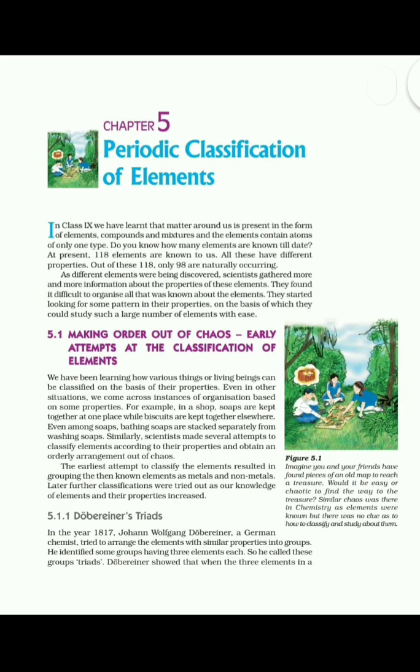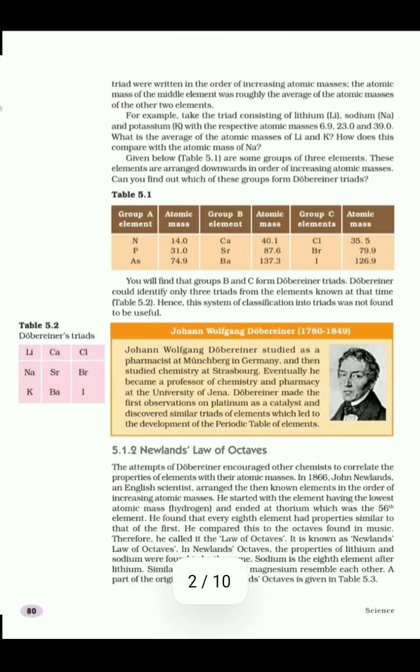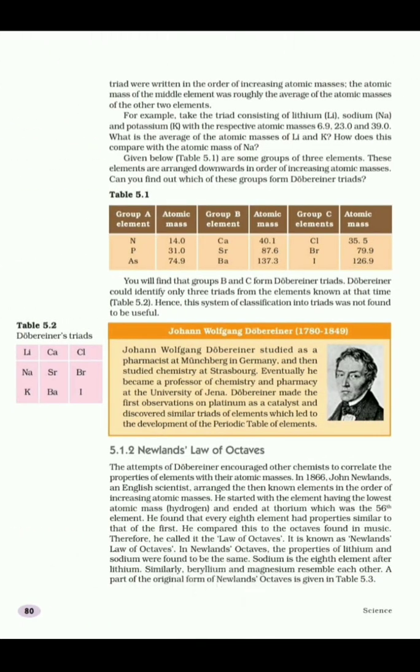So, he made triads, that is, groups of 3 elements, and when the 3 elements were arranged in the increasing order of their atomic masses, the average of the atomic masses of the first and third element will be equal to the atomic mass of the middle element. This was the basis of classification. Dobereiner's law is also known as the law of triads.